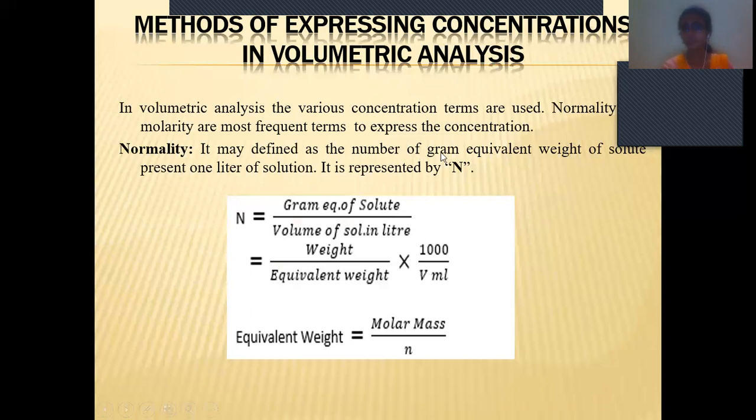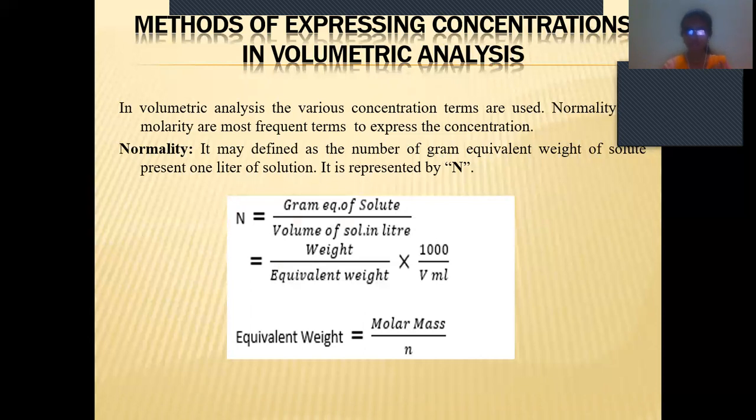How much weight of this substance we are taking should be dissolved in 1 liter of the solution. It is represented by capital N.